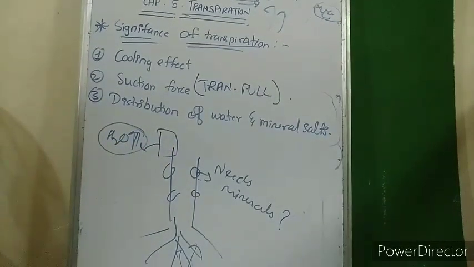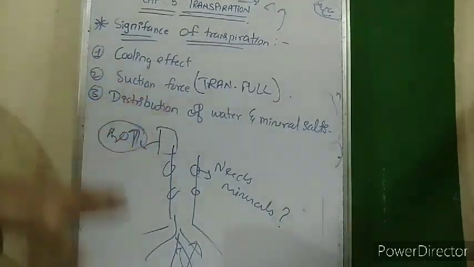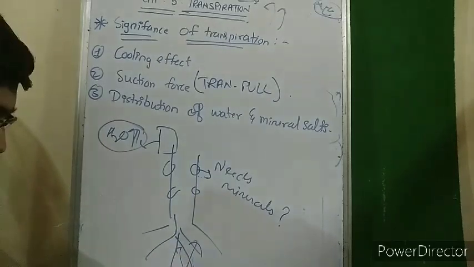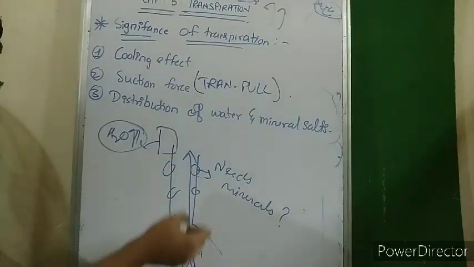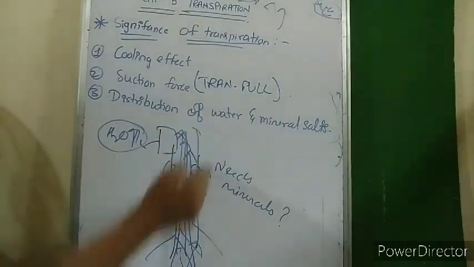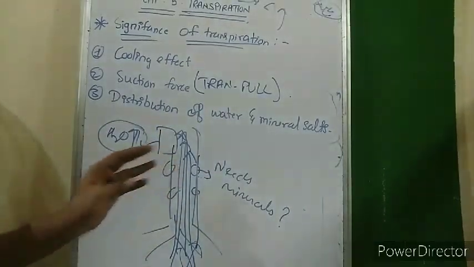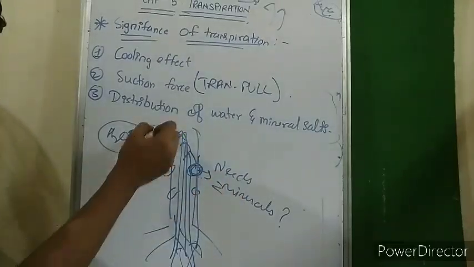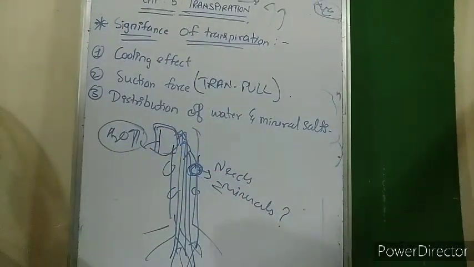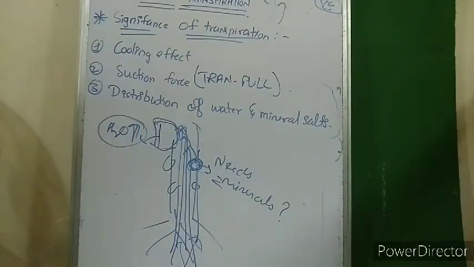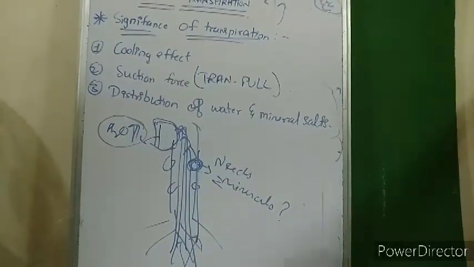This cell won't get water. So basically transpiration creates a pull to absorb the water and minerals from the soil. Because of that pull, the water and minerals are moved upwards in the plant body. So the upward parts of the plant that feel the need get the required material. Like this cell would get the minerals that it requires, this cell would get the water it requires. So a column of movement of water and minerals takes place due to the transpiration.